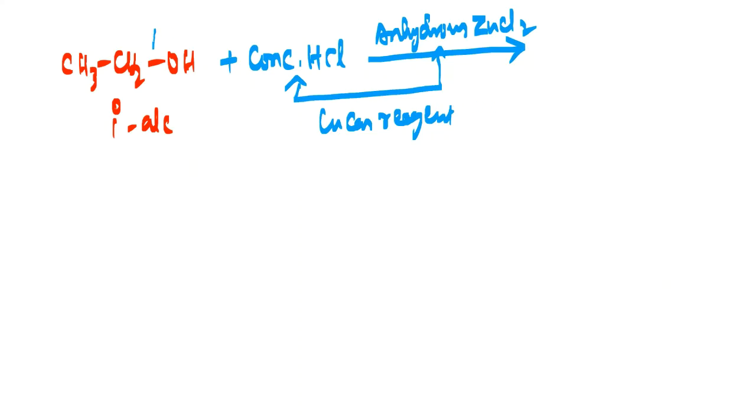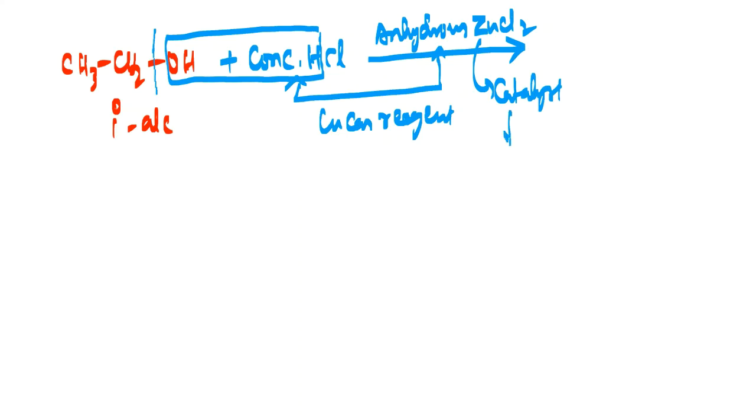Obviously this bond is going to break here. So OH will come out, my dear friends. OH will react with H. And remember, this anhydrous ZnCl2 is a catalyst. So it will only increase the speed of reaction. It will not be involved in the reaction. So this catalyst has a role that the speed of reaction will be increased by this.